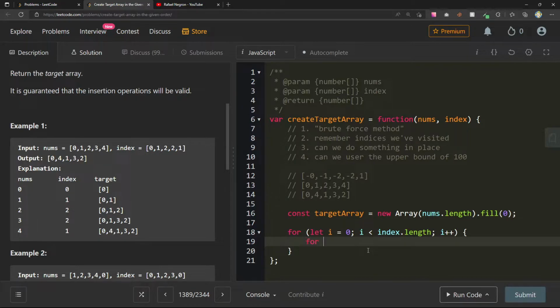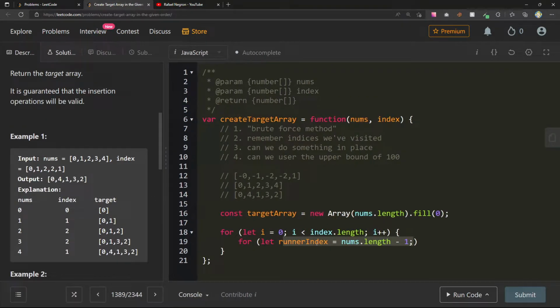Let's just see. Let's do a for loop. Just for the sake of saving some space, let j equals nums dot length minus 1, j greater than or equal to the current index, which in our case will be index at I, j minus minus.